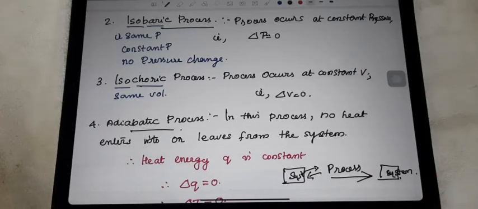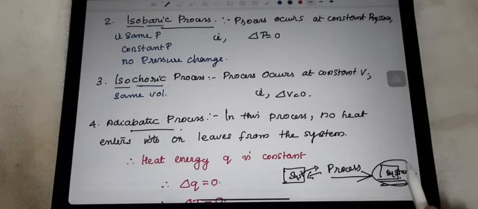Such a situation, if it's there, that process is said to be the adiabatic process. In this process, no heat enters or leaves the system. The overall process continues the same. At the end, when you check how much there was at the beginning, the same amount will be there, the heat, the temperature.